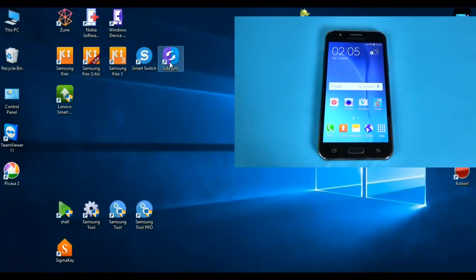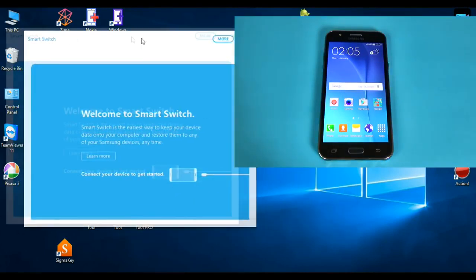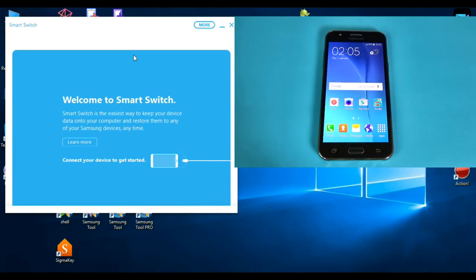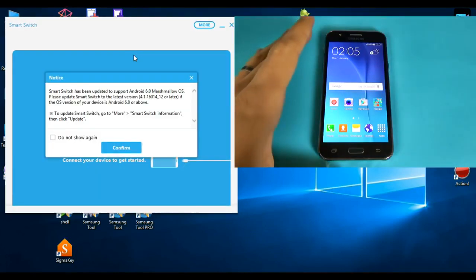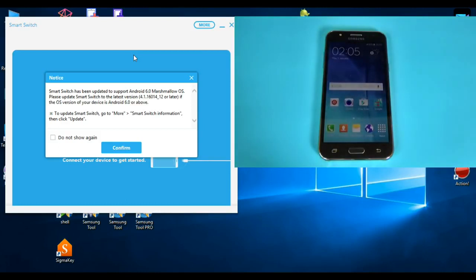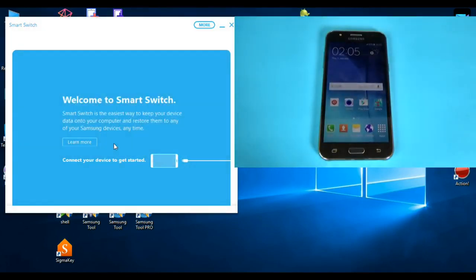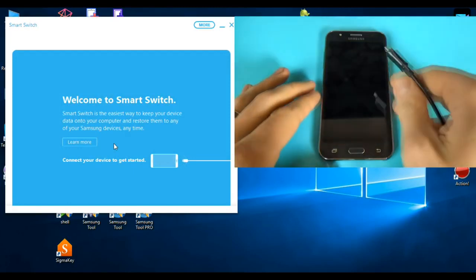So first you need to download and install the Smart Switch software, and after you install it you must open it and connect your phone to your software with a micro USB data cable.